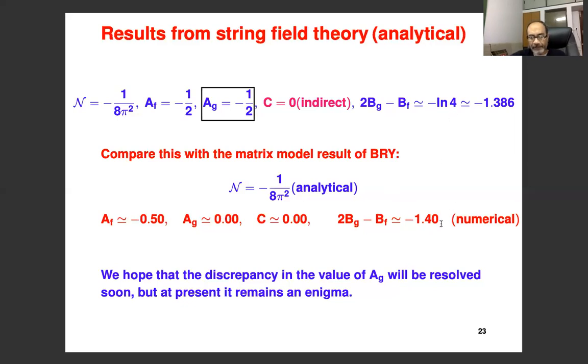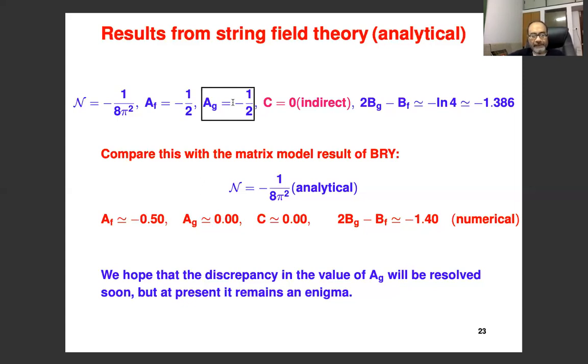So that agrees. If they find on the ballpark of 0.5 with the error of 0.01, that also agrees. This at present remains an enigma. The string field theory seems to give AG equal to minus half, whereas BROI found AG equal to 0, or close to 0. These are numerical results.